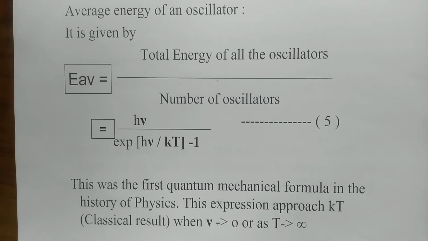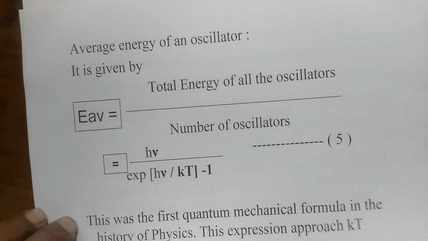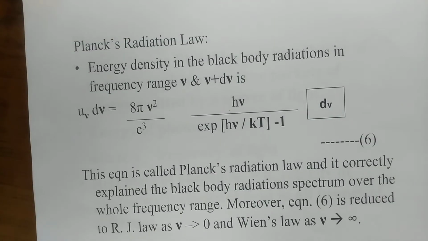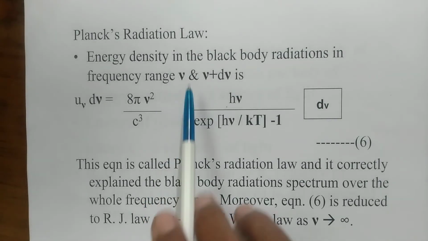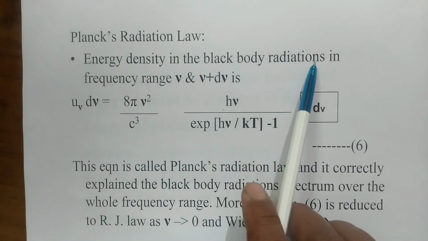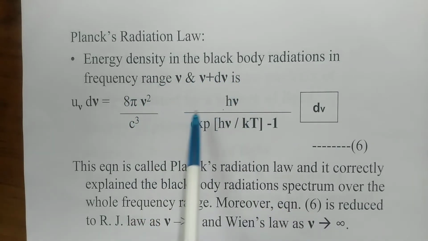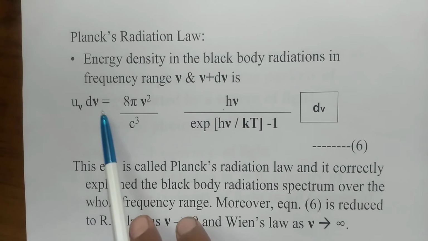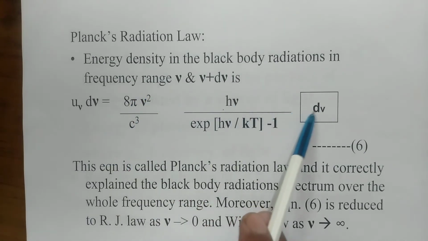Using this expression for the average energy, Planck calculated the energy density in the black body radiation, and that is called Planck's radiation law. So the energy density in the black body radiation in the frequency range nu and nu plus d nu is given by this expression: U nu d nu is equal to 8 pi nu square over c cube into d nu.